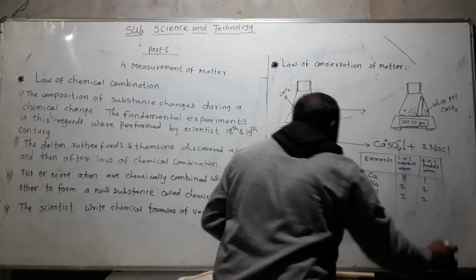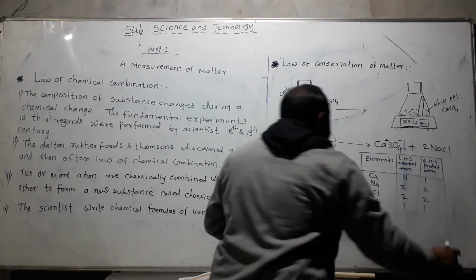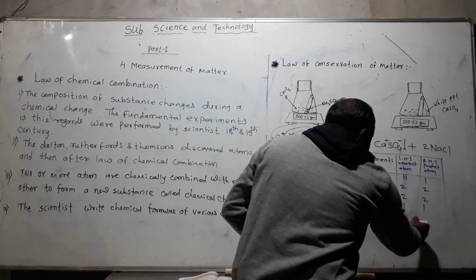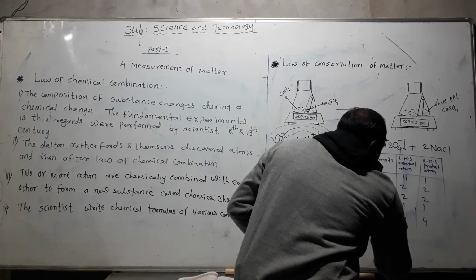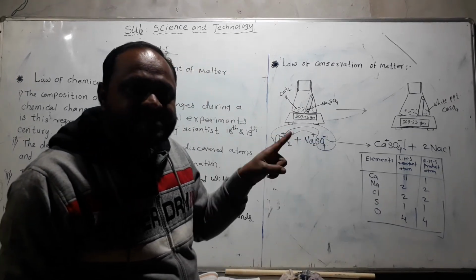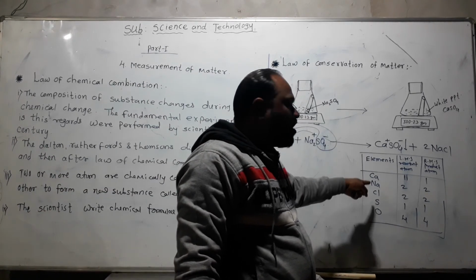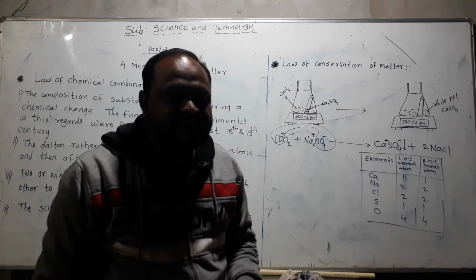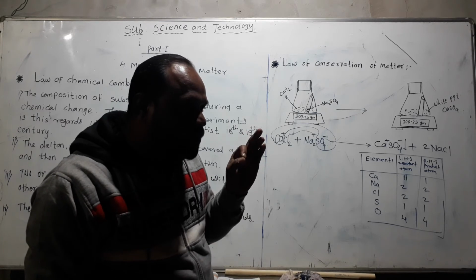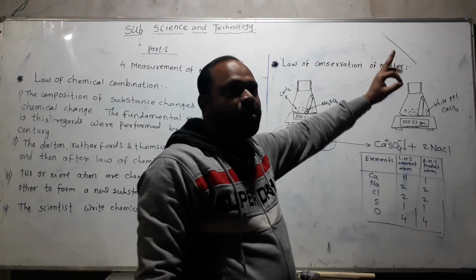Sulfur: 1 atom on the left and 1 atom on the right. Oxygen: 4 atoms on the left and 4 atoms in the product on the right. So all the atoms on the left hand side and right hand side in the chemical reaction are the same, constant, and hence it is called the law of conservation of matter.